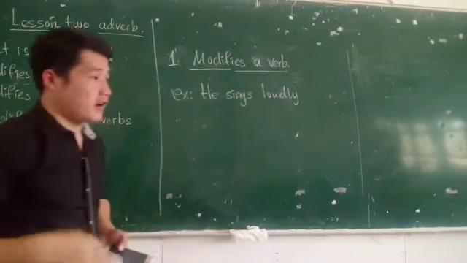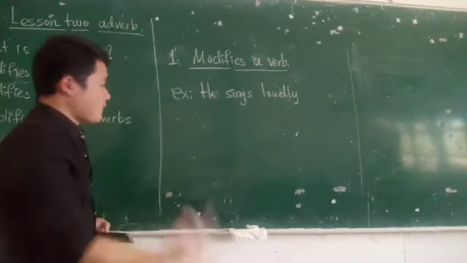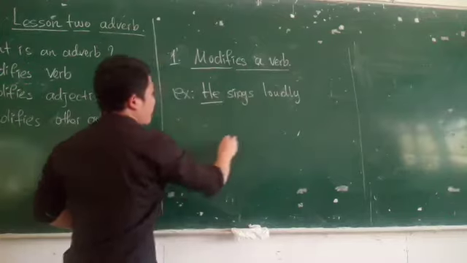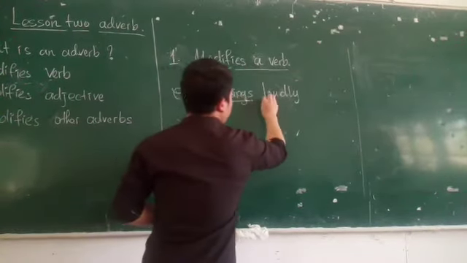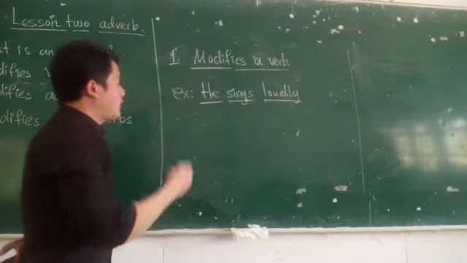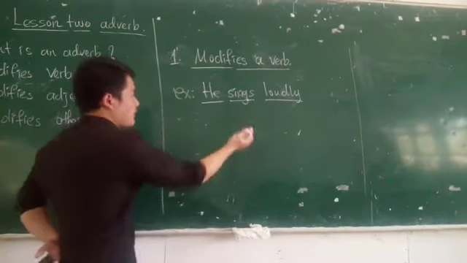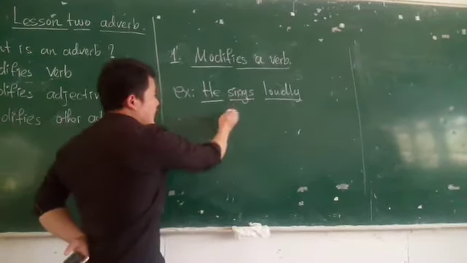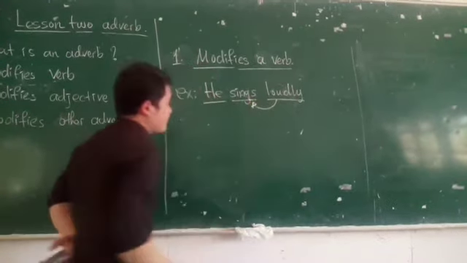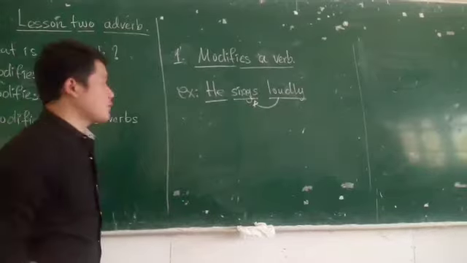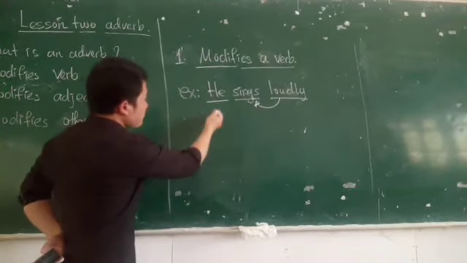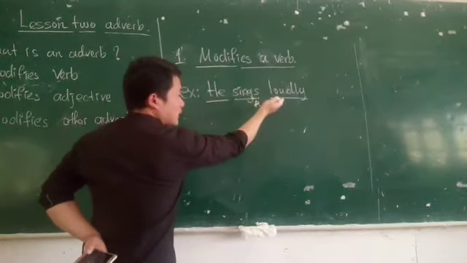So here we talk about the adverb as a describer. In "He sings loudly," loudly is the adverb, the describer. The verb is sing. You try to distinguish or identify it.